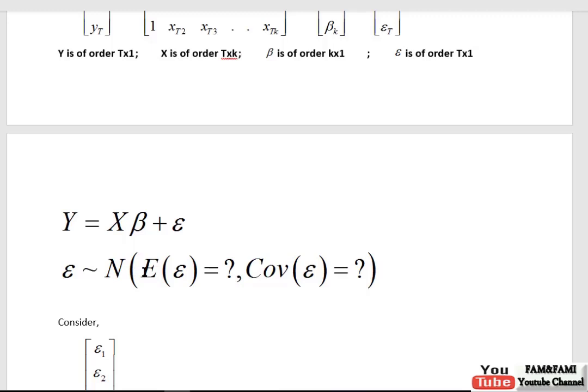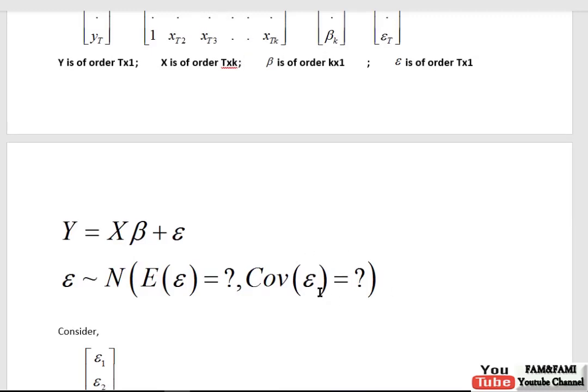And then as before, we need to calculate its expected value, question mark, and then instead of the variance of epsilon, we need to calculate here the covariance of epsilon. So how to fill these question marks? Expected epsilon is the mean of this vector of errors. Because now we are dealing with matrix notation, instead of variance, the second argument is the variance covariance matrix of big epsilon or capital epsilon. In the next few steps, I'm going to calculate these two expressions.